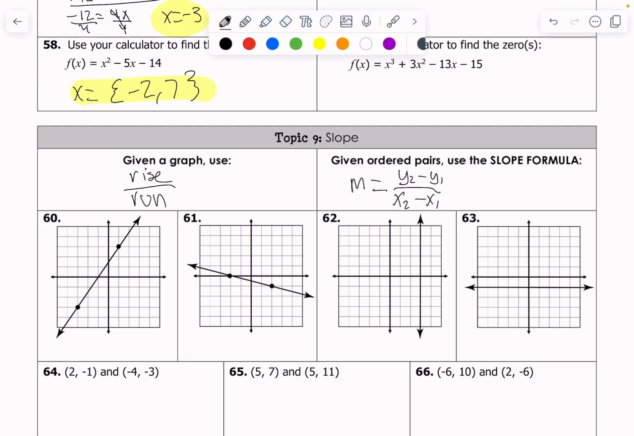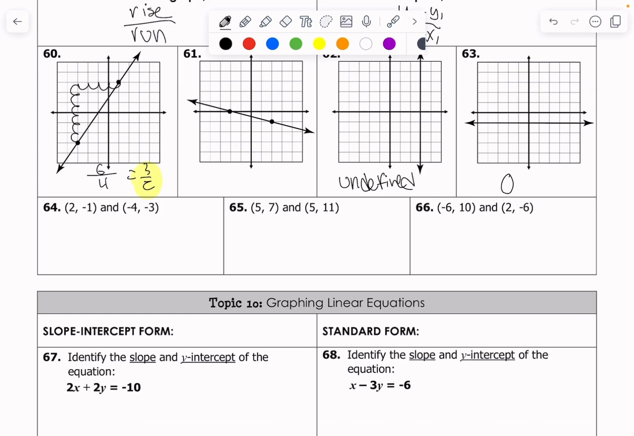Starting on, for example, number 60, we go up 1, 2, 3, 4, 5, 6, up 6, and over 1, 2, 3, 4, over 4. Simplify that, we should get 3 over 2. That's our slope, up 3 over 2. Number 62, every single vertical line has an undefined slope. Every single horizontal line has a slope of 0. So those are those two, okay?